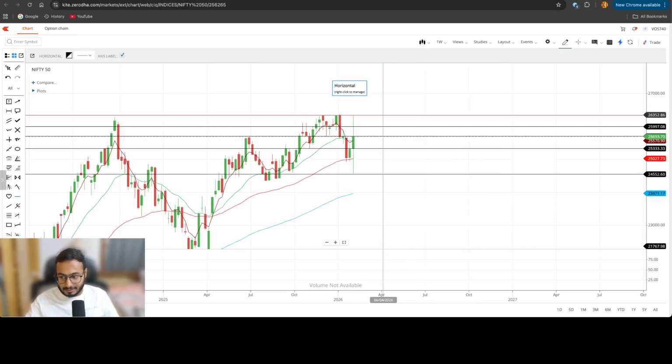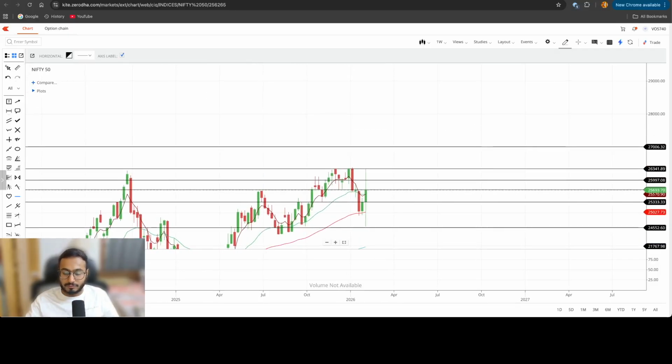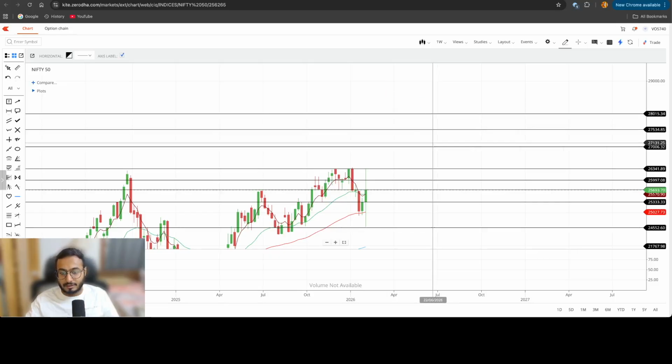For the upper case, the bullish case, 26,300, if at all we cross 27,000, the level of 27,000 will be a piece of cake. It will be easily achieved because we have been in a very strong consolidation at this point of time. Above 27,000 we can see 27,500 and 28,000.